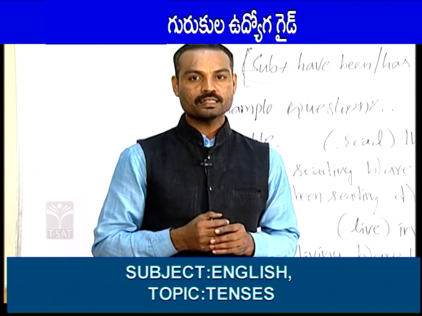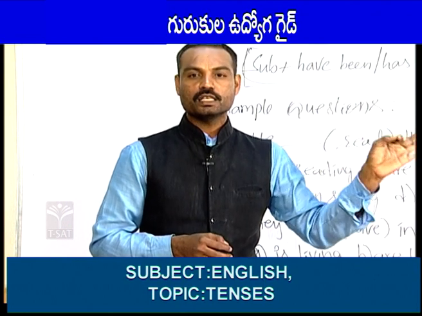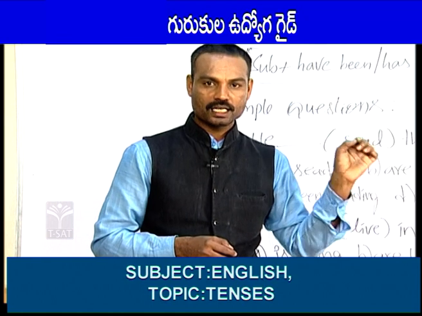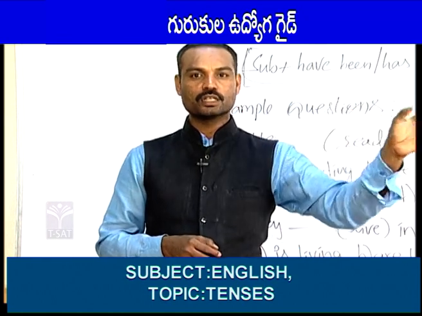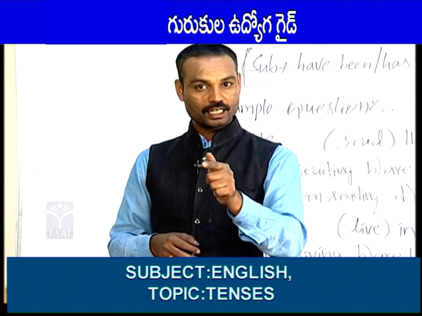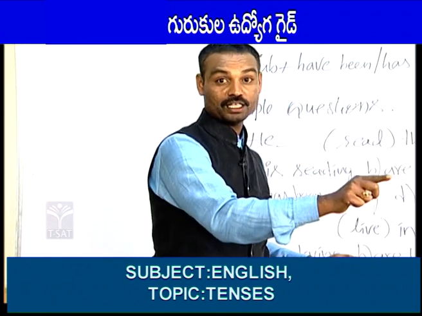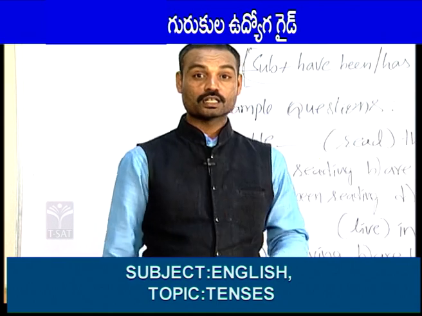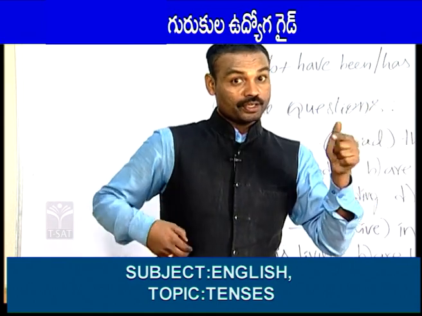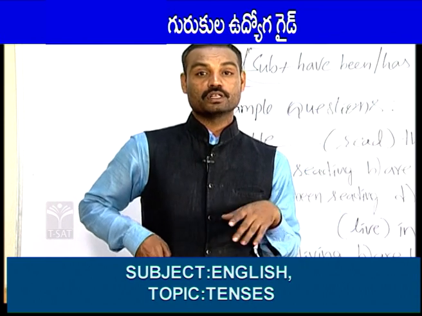Positive example: They go to library every day. This is a positive sentence. Negative: They don't go to library every day. Negative sentence. Interrogative: Do they go to library every day? This is called an interrogative sentence. Next, negative interrogative sentence: Don't they go to library every day? That is called a negative interrogative sentence.